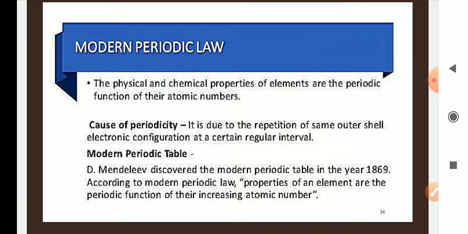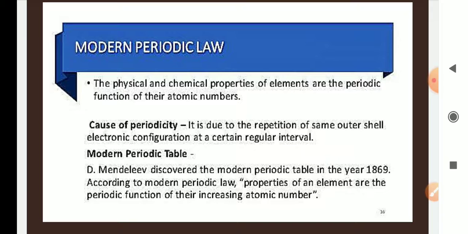So the cause of periodicity is the repetition of the same outer shell electronic configuration at a certain regular interval. At regular intervals we can see the repetition of the same outermost shell.